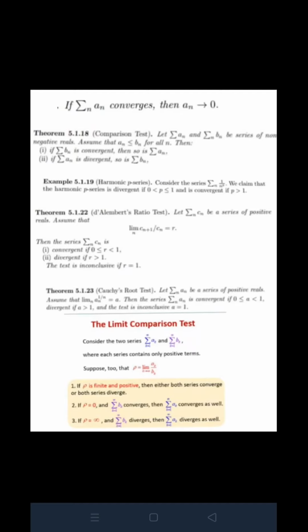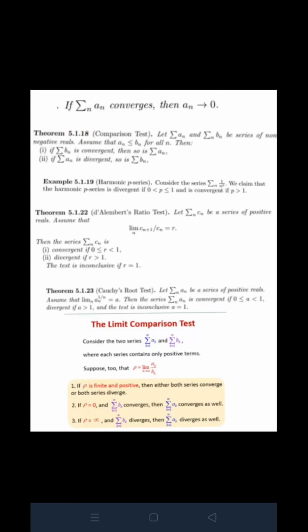Harmonic series: summation 1 upon n raised to p is divergent if p is between 0 and 1 and equal to 1, and it is convergent if p is greater than 1. Ratio test: let summation of cn be a series of positive terms. Assume that the limit as n tends to infinity of cn plus 1 upon cn equals r. If r is between 0 and 1, then the series is convergent.